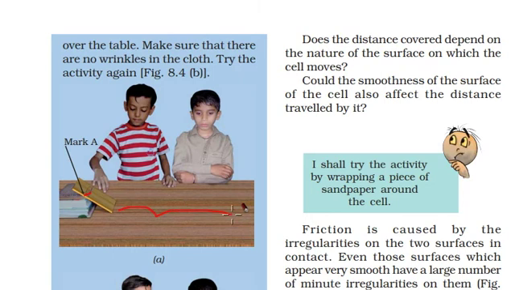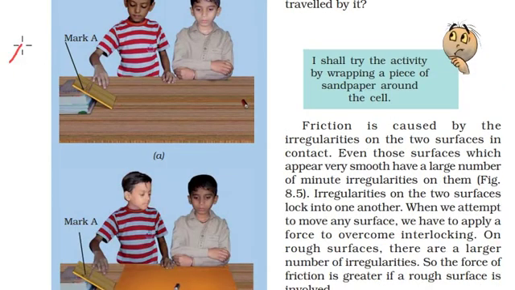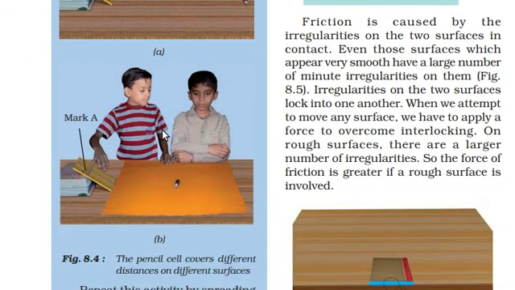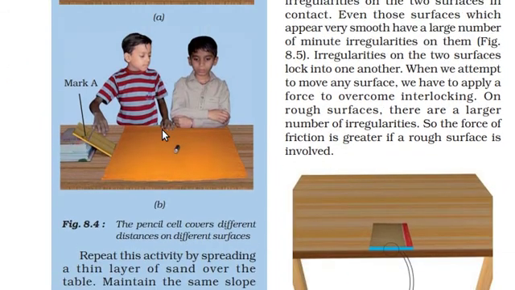Now calculate the distance. Notice that in this situation the floor is a wooden table. Similarly, repeat the same experiment except place a cloth on top of the table with the same configuration. Now again place the cell at this position, mark A, and let it slide. Take the readings of that, how far the cell moves. Do you find any differences between these two cases?